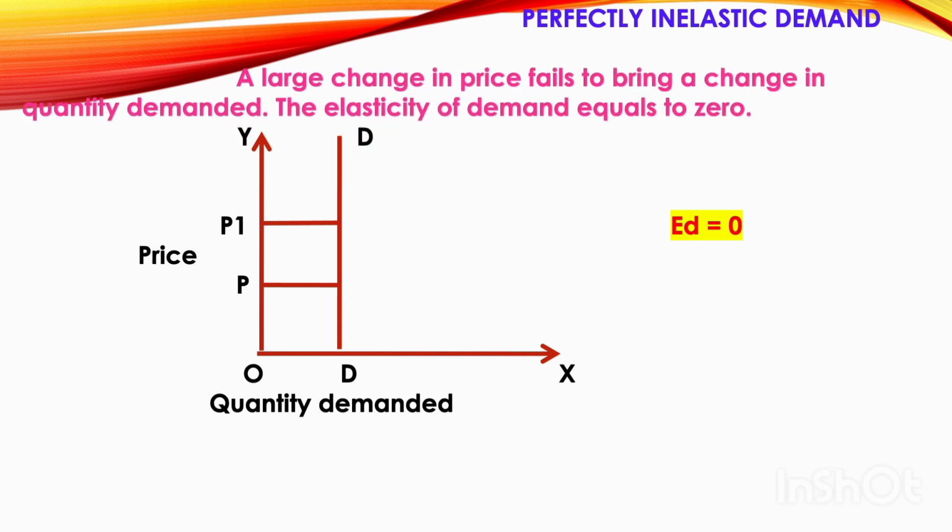Perfectly inelastic demand. Large changes in price fail to bring a change in quantity demanded. That is, the price changes but the quantity demanded remains the same. So we know that inelastic demand means no change in demand. So here it explains that even if the price changes, the demand remains the same. As the demand remains the same, you tell it as equal to 0.